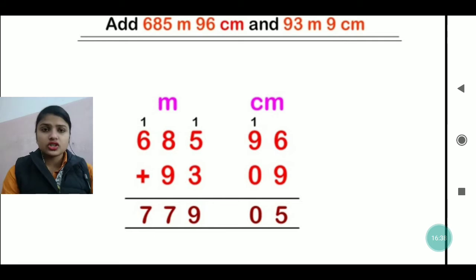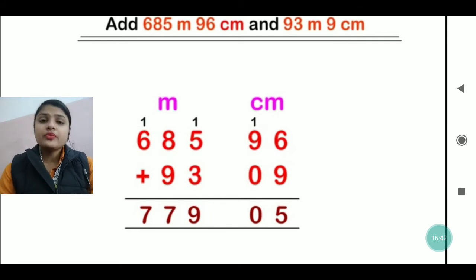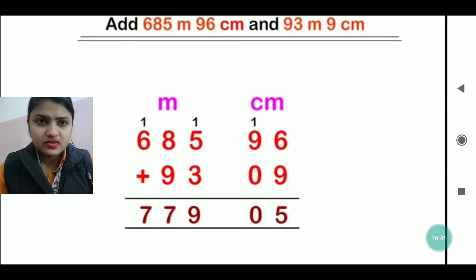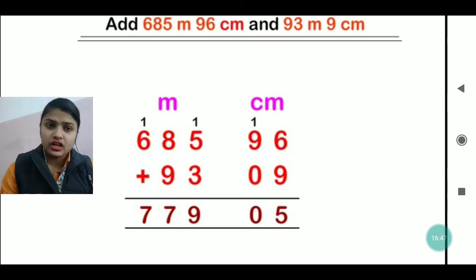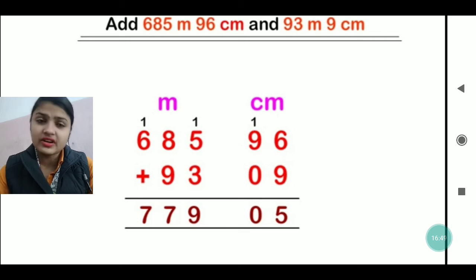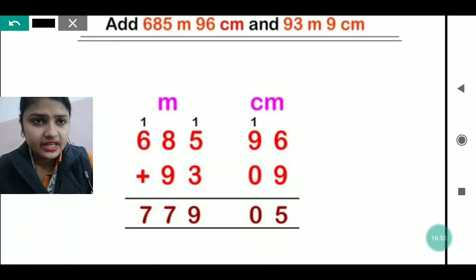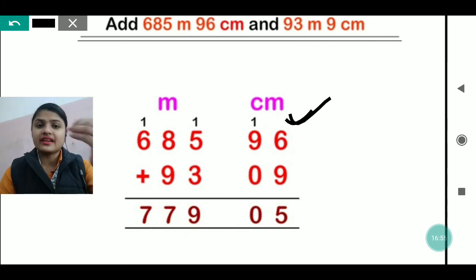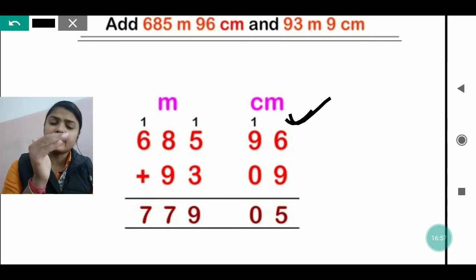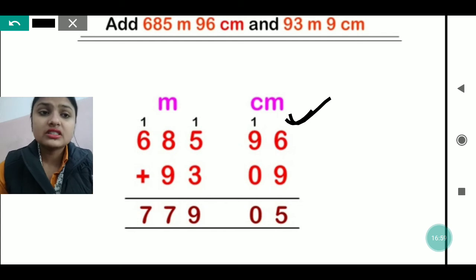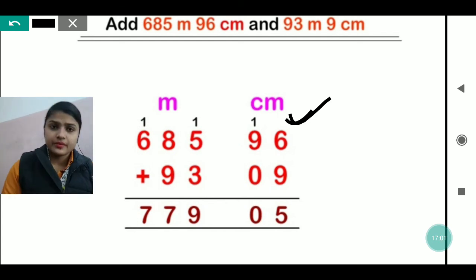In the same way, this question also you can do. This is also given in meter and centimeter. The numbers which are given in meter, you will write in the meter column. The numbers which are given in centimeter, you will write in the centimeter column. Upside you can see the space is left, so that we can write the numbers which we are going to take carry to the next number.